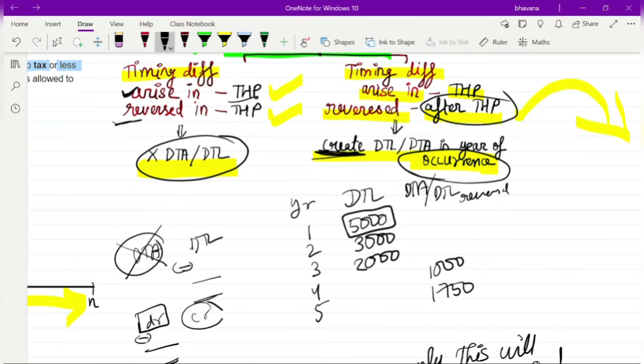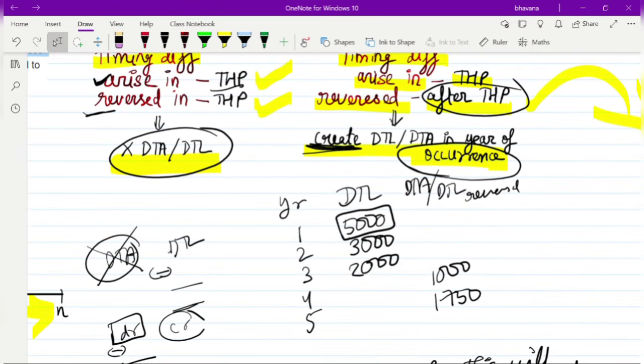For the 5,000 timing difference that has arisen in the first year, whether you should create a DTA or DTL or whether you should not create one is what we are going to understand now. What happens is, you have to first see whether the 5,000 rupees which has arisen in the first year is getting reversed in the tax holiday period itself.